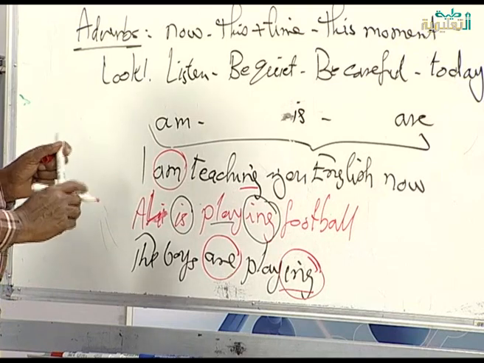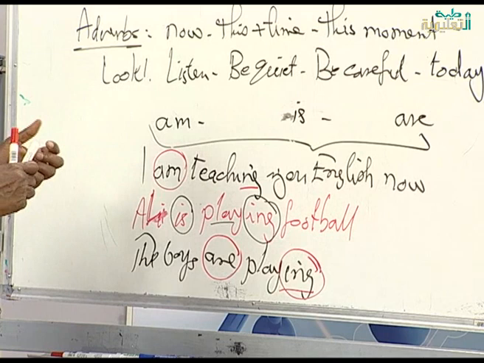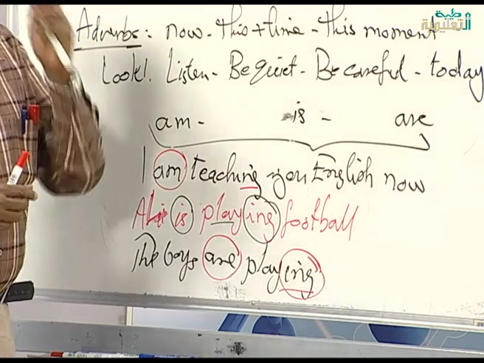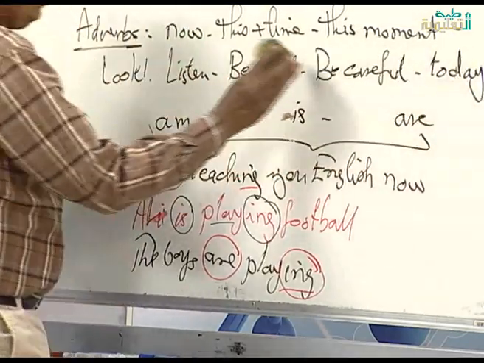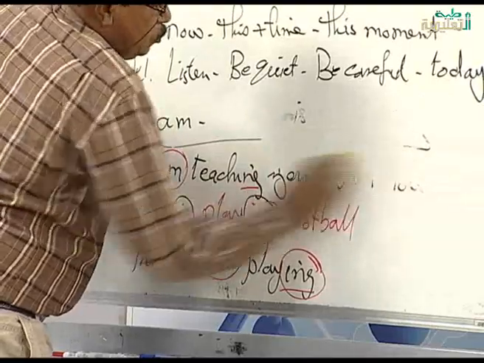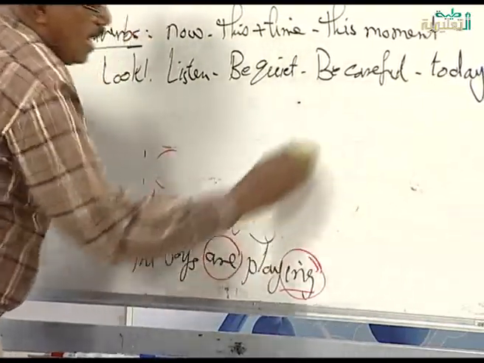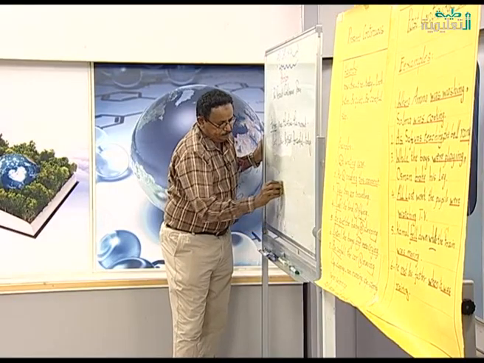It is clear for you, I think. But when you want to add ing to the verb, you should notice that. First of all, when you add ing to the verb, look at the last letter of the verb.